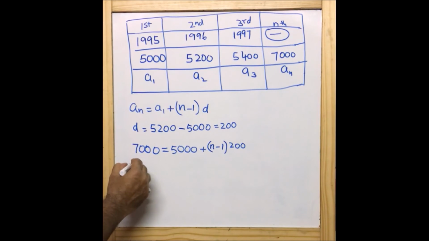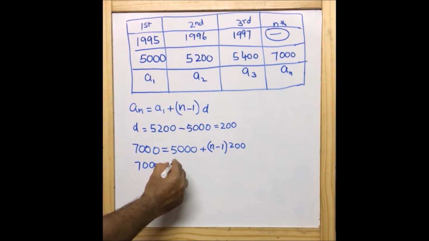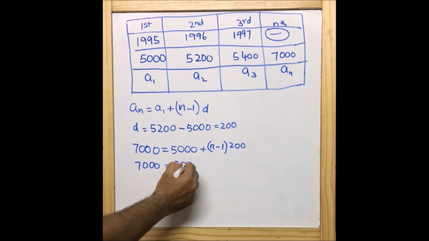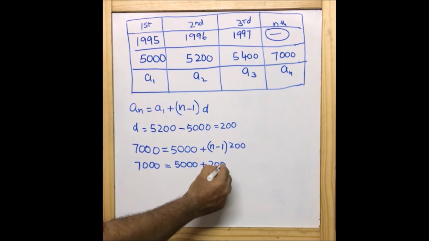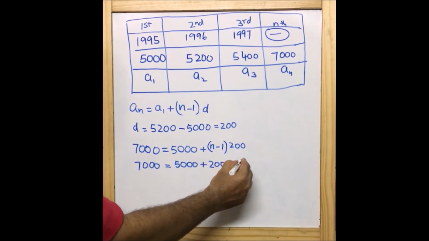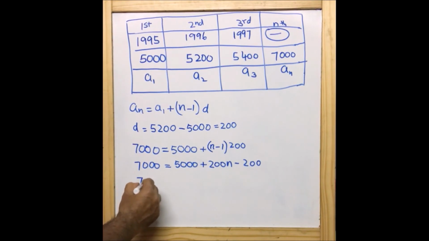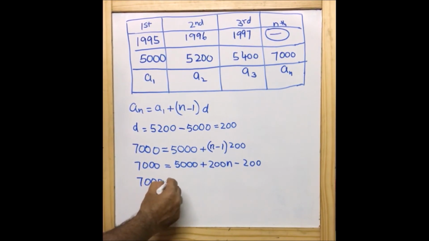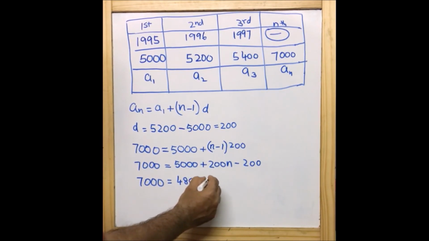Now for solving this, I can write 7,000 is equal to 5,000 plus 200N minus 200, or 7,000 is equal to 5,000 minus 200, which is 4,800, plus 200N.